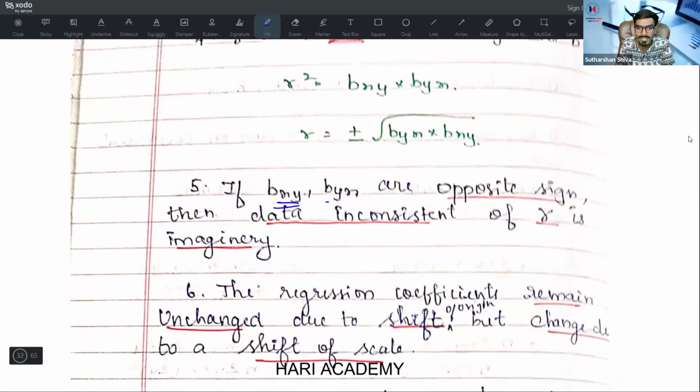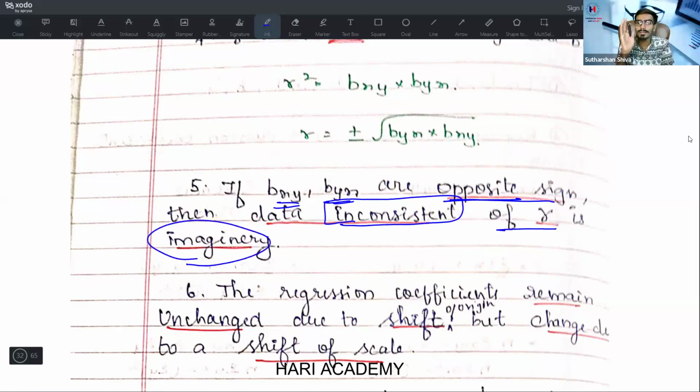If Byx and Bxy have opposite signs, one plus and one minus, then the given data is inconsistent and r becomes imaginary.